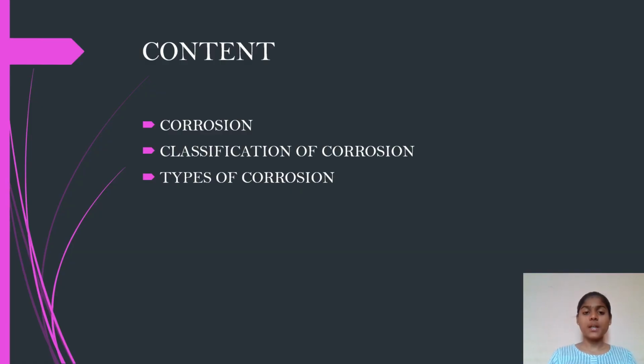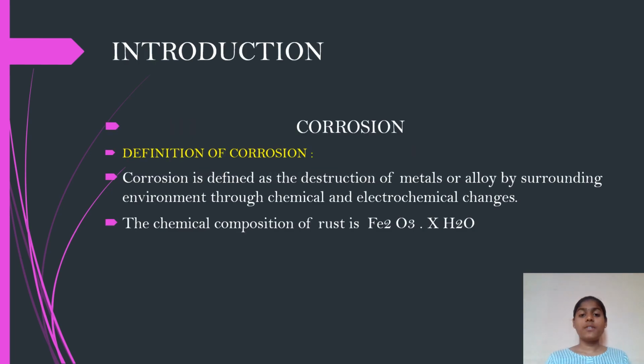Today we are going to see about corrosion, classification of corrosion and types of corrosion. First, let's look into corrosion. Definition of corrosion: corrosion is defined as the destruction of metals or alloy by surrounding environment through chemical and electrochemical changes. The chemical composition of rust is Fe2O3 into X moles of H2O.